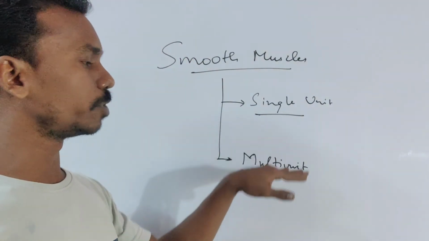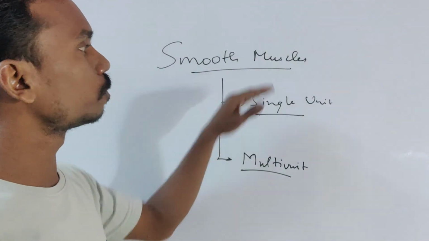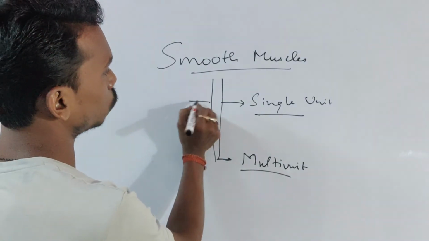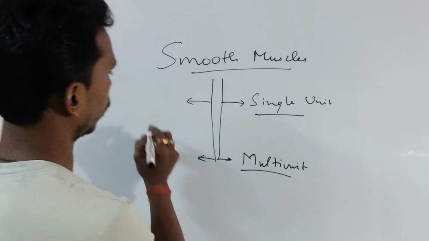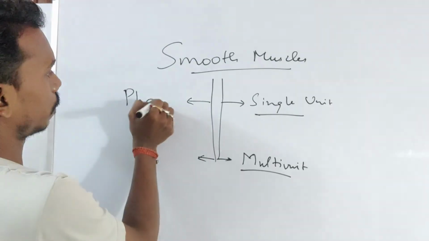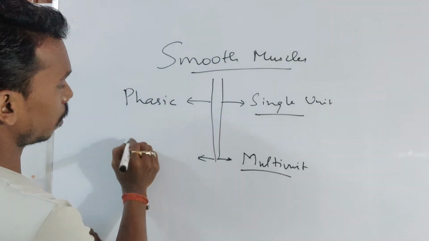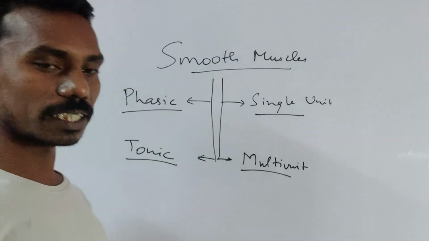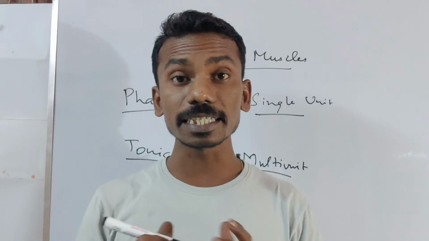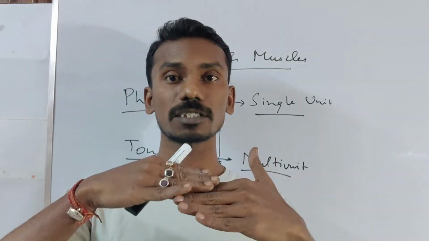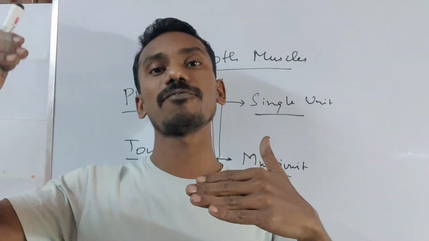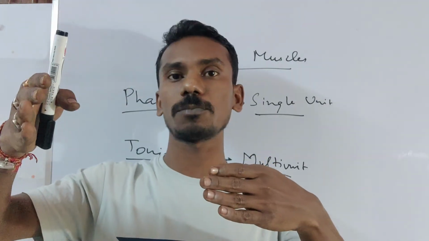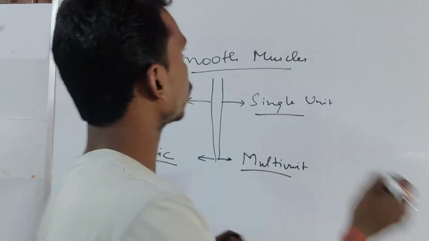Apart from single unit and multi-unit, smooth muscles will also be divided into two different kinds, like phasic smooth muscle and tonic smooth muscle. What is phasic smooth muscle? Phasic means whenever a stimulus comes, it is conveyed from one cell to another cell, or from one part of the muscle to another part of the muscle, going like this.